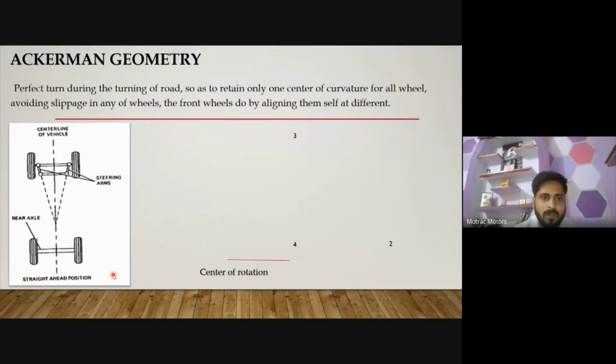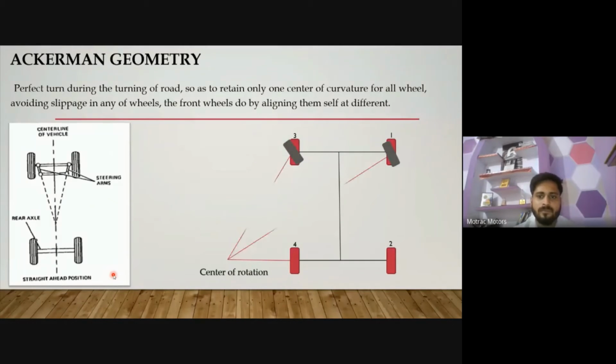Okay, so this is the Ackermann geometry. In the previous steering arrangement, when you take a turn, both of the wheels turn with a similar amount of angle. So in that case, what is happening?